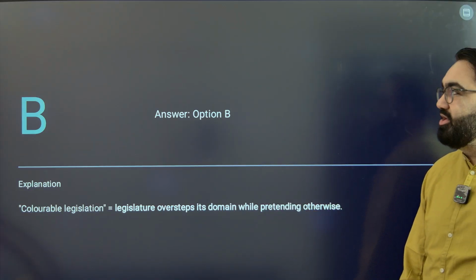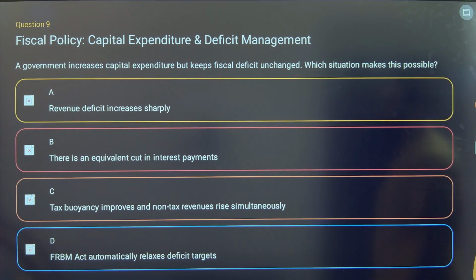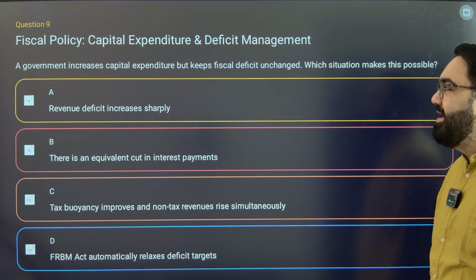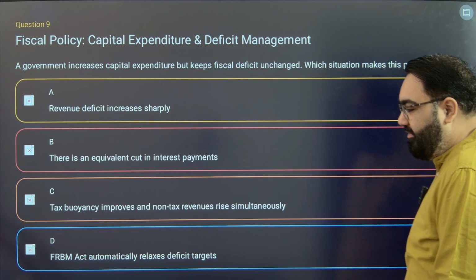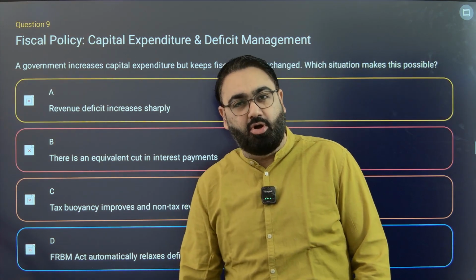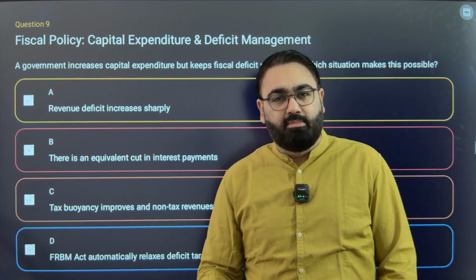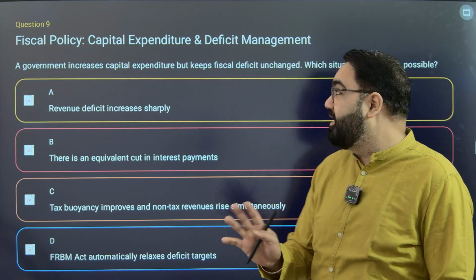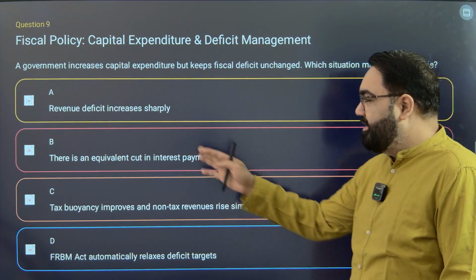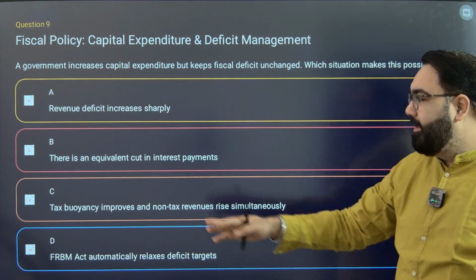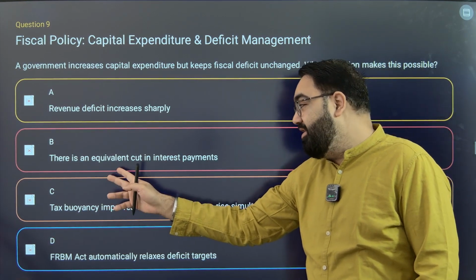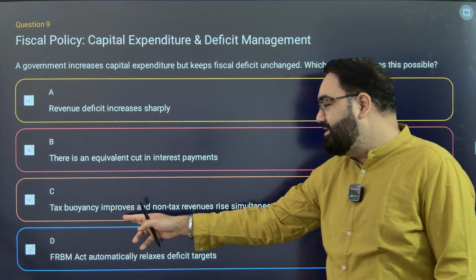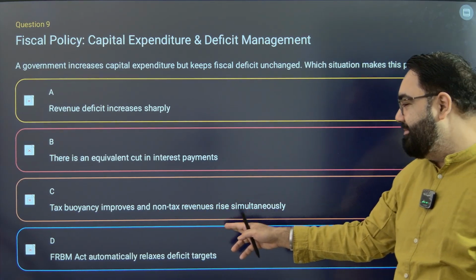Moving on to the last question for the day. This is question number 9. A government increases capital expenditure but keeps fiscal deficit unchanged. What situation makes this possible? So the government of India, for example, is spending much more on building bridges, airports, roads, but somehow our fiscal deficit is not increasing. How is that possible? Revenue deficit increases sharply, equivalent of cut in interest payments. There is equivalent cut in interest payments. Tax buoyancy improves and non-tax revenues rise simultaneously.